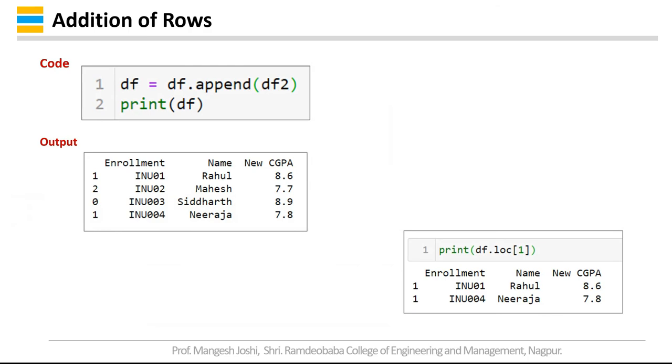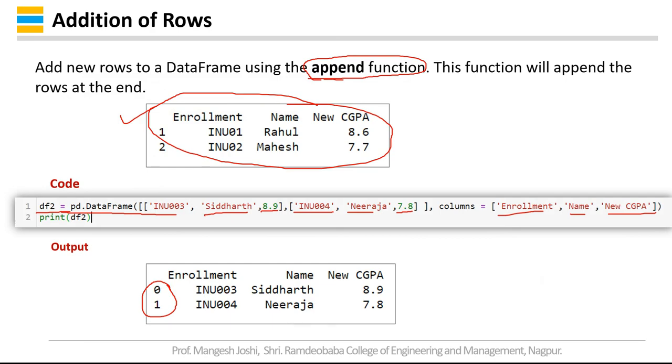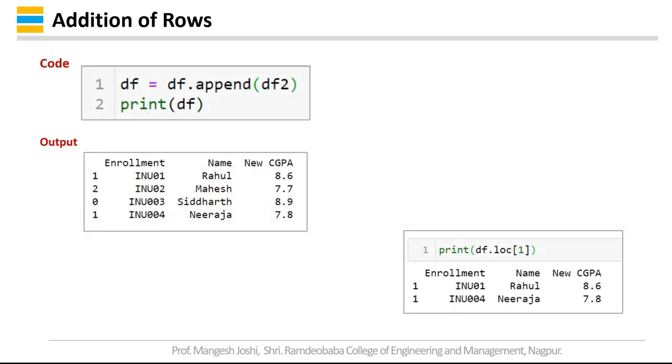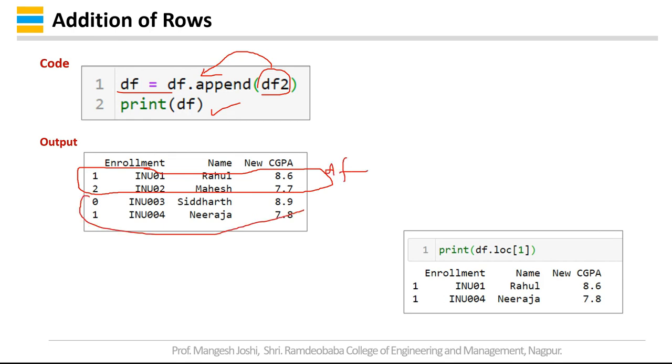Now for adding these created rows, we have to use the append function. So df equals df.append, and what to append? This df2 will get appended to the df data frame, and then print df. It is interesting to note that these rows refer to your data frame df and these two rows refer to your data frame df2.